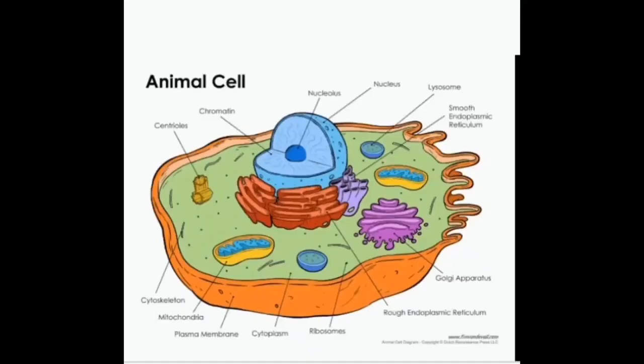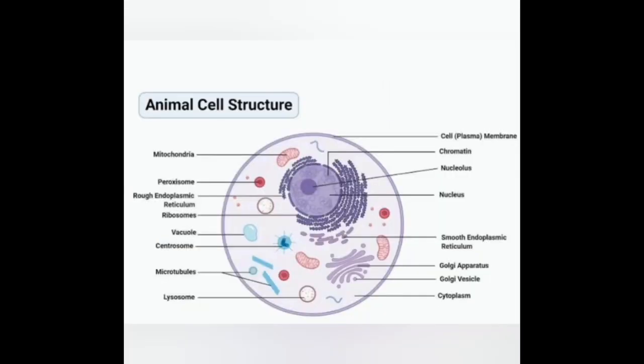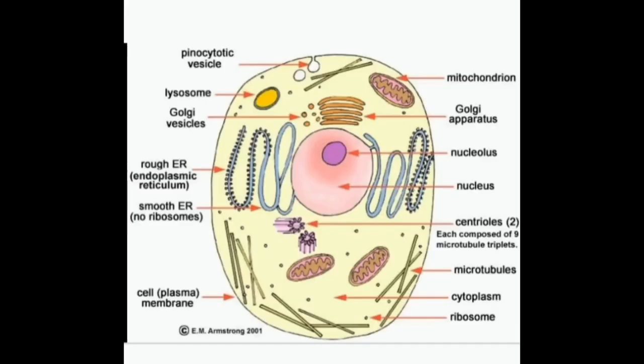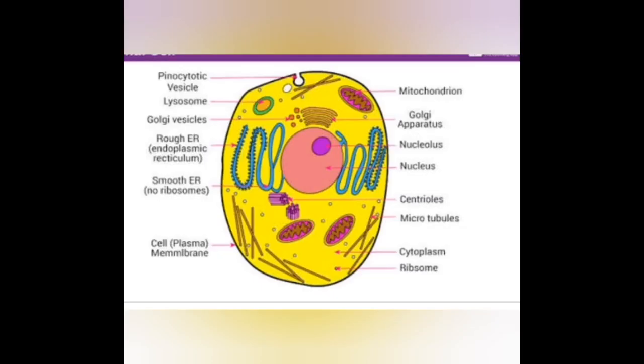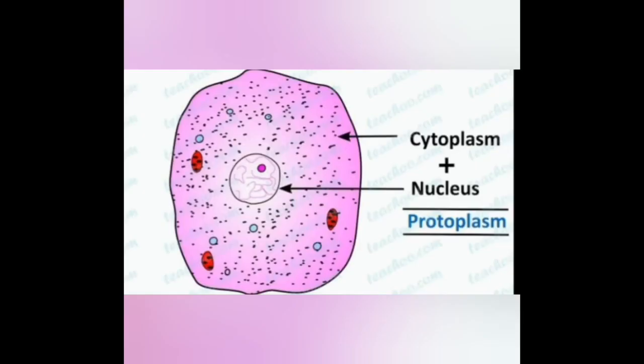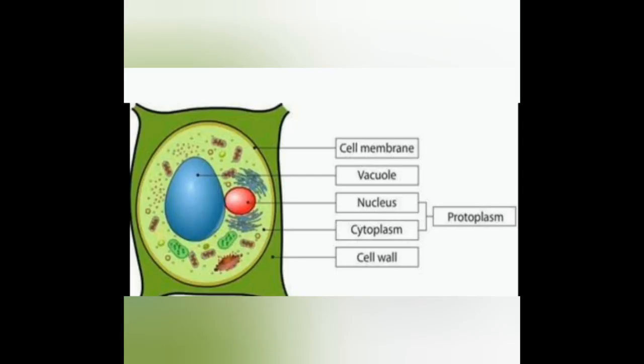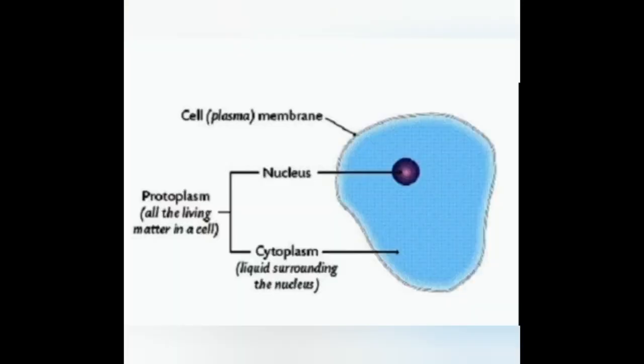Okay, please note down. You can see here the structure of an animal cell containing plasma membrane, cytoplasm, nucleus, and cell organelles like ribosome, centriole, microtubules, mitochondria, Golgi apparatus, endoplasmic reticulum, and lysosome. These are the cell organelles present. Then the protoplasm is the physical basis of life, the cytoplasm plus nucleus, or you can say the cytoplasm plus nucleoplasm. Cytoplasm contains all the cell organelles, and in the nucleus all the genetic material is present.